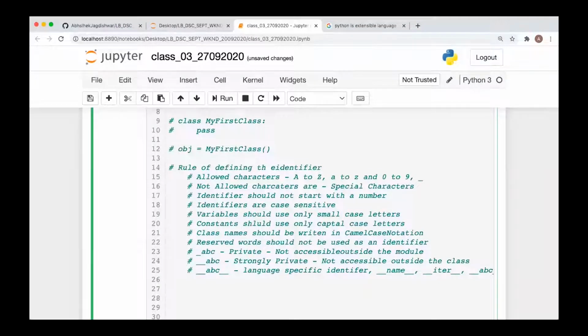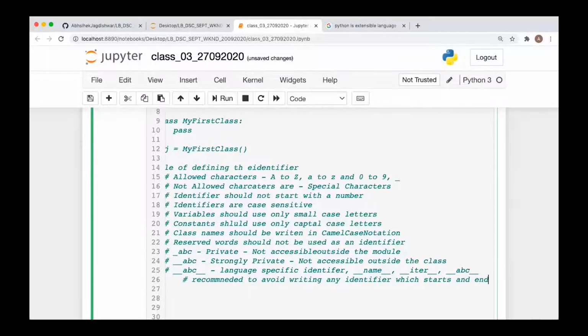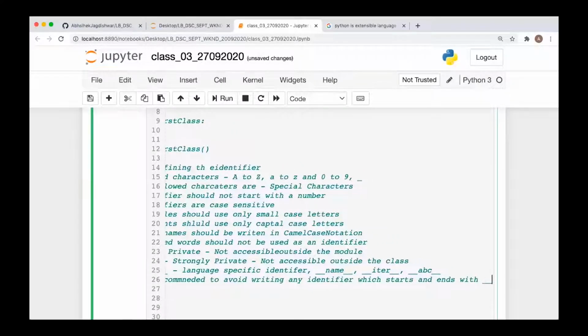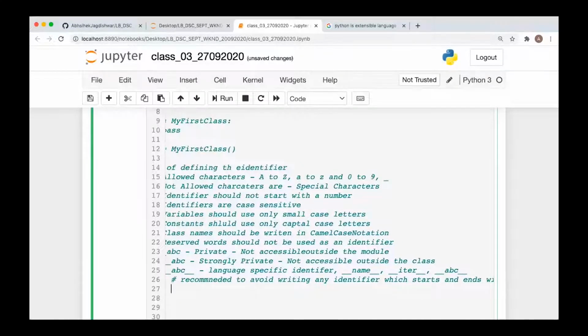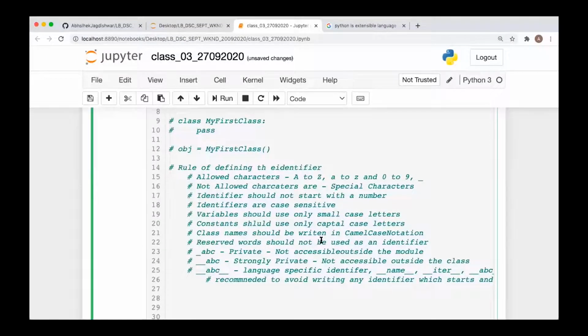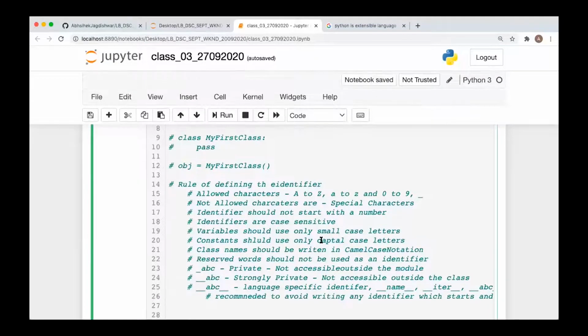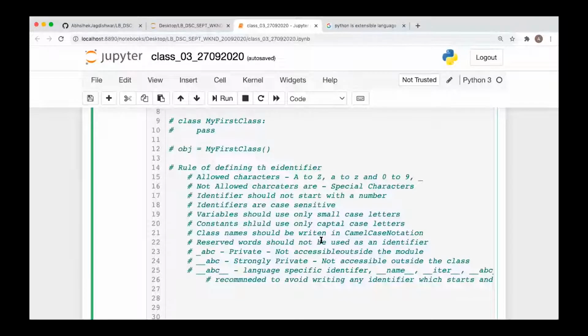So generally it is recommended to avoid writing any identifier which starts and ends with double underscore. Okay, you should avoid it. Simple. It's not a hard and fast rule, but it would be better if you avoid it. Okay, fine. So these all are the different rules of identifiers we have.